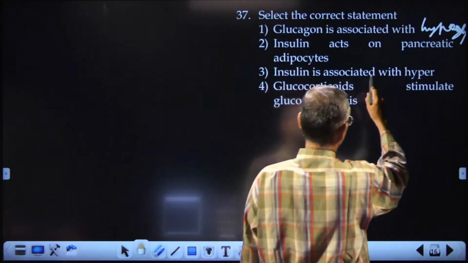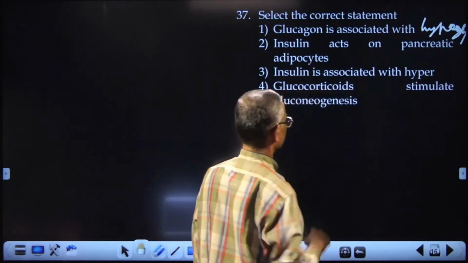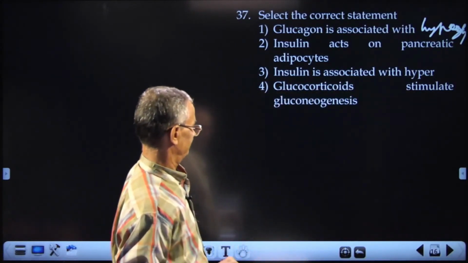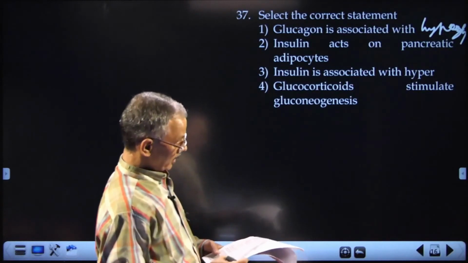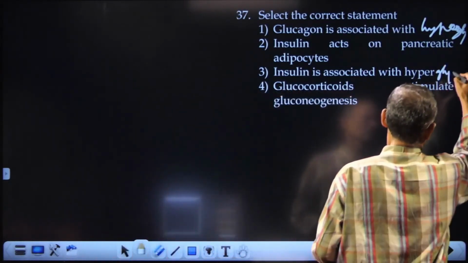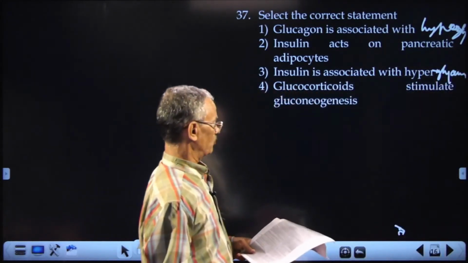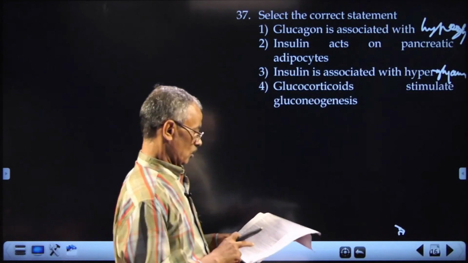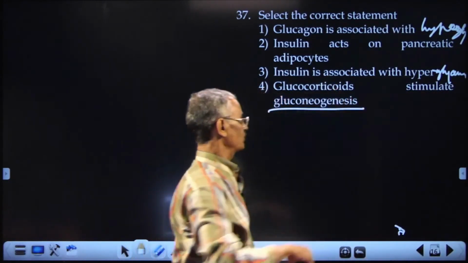Then insulin is associated with hypoglycemia. Glucocorticoids stimulate gluconeogenesis.